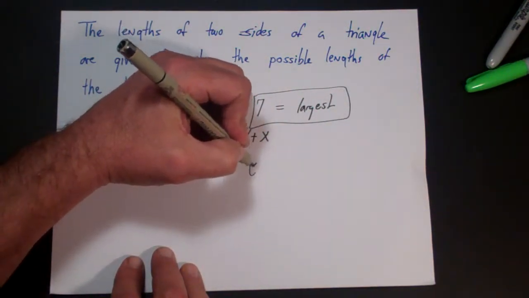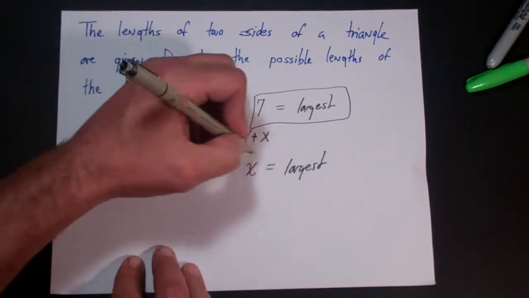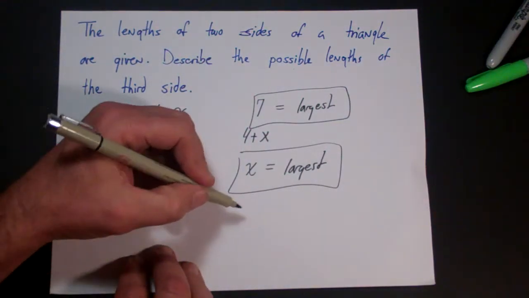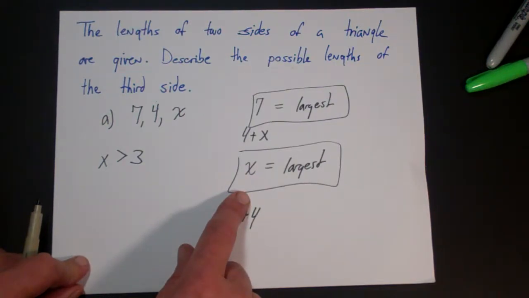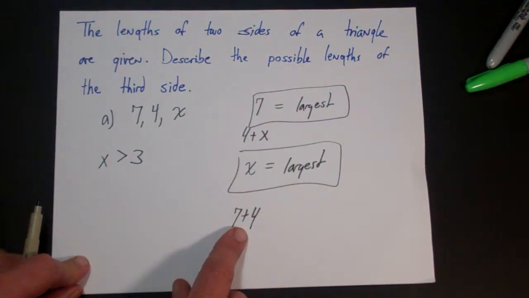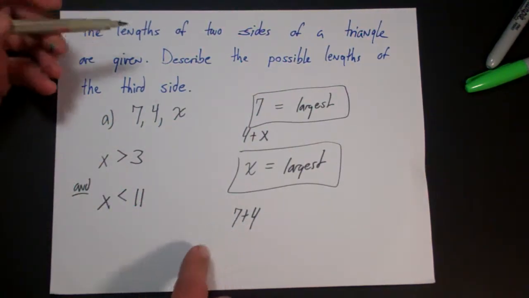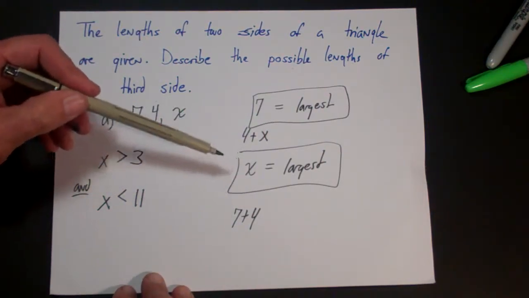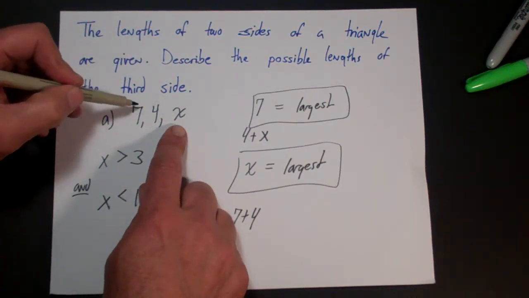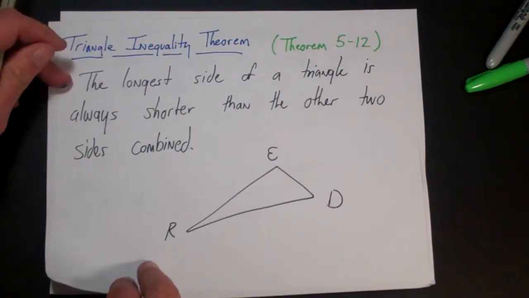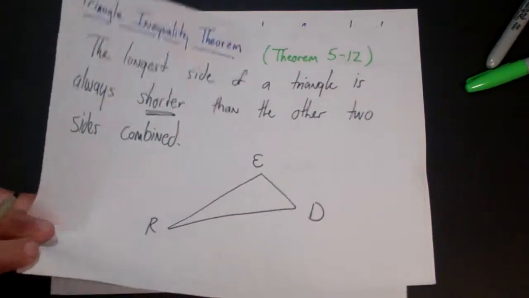The other possible case is x is equal to the largest side. Now if x is the largest side, then 7 plus 4 has to be bigger than x. And in this case, x would be anything less than 11. Why less than 11? Well, if x is equal to 11, then the largest side would be 11. The other two sides combined would be 11 as well, and that would violate the triangle inequality theorem, which says the longest side has to be shorter than the other two sides combined.